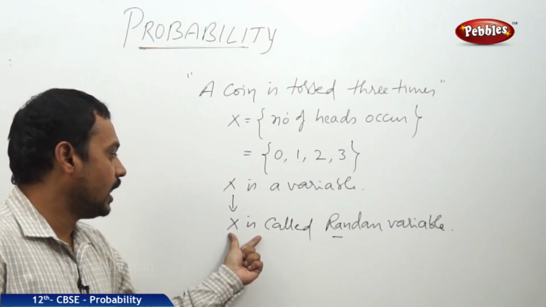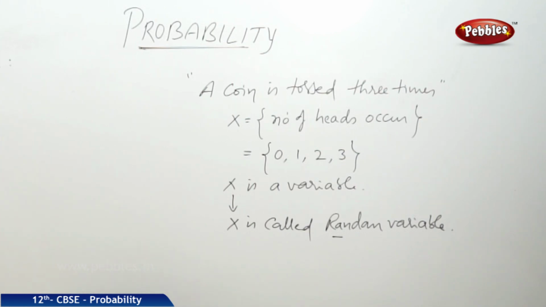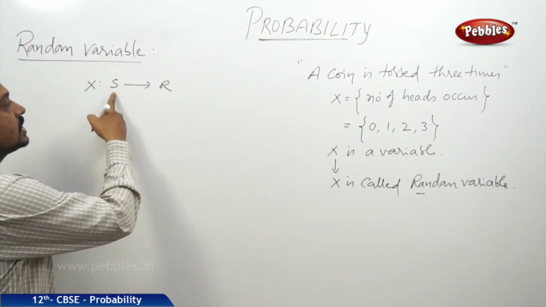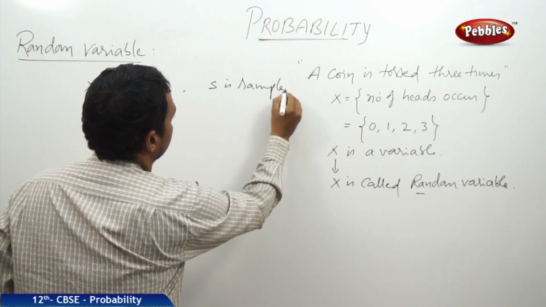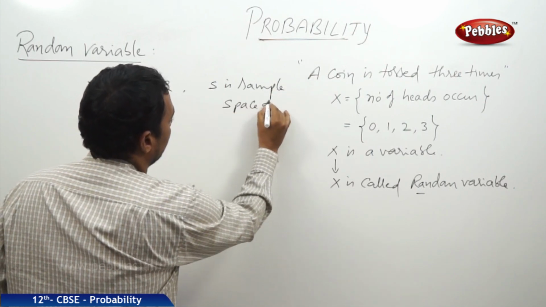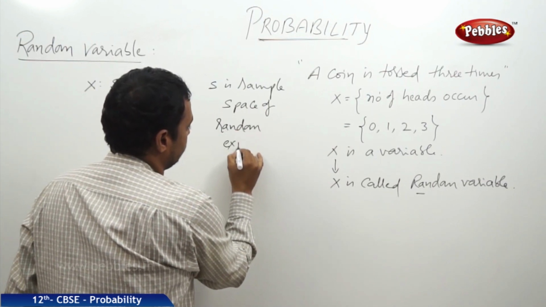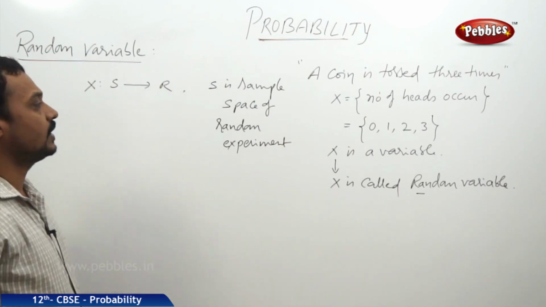X is a real number defined on the sample space of the random experiment, like a function x mapping from S to R, where S is the sample space of the random experiment and R is the set of real numbers.